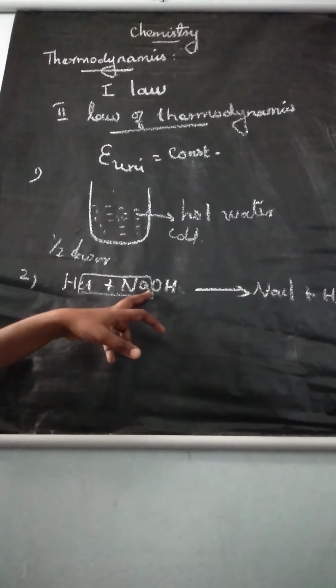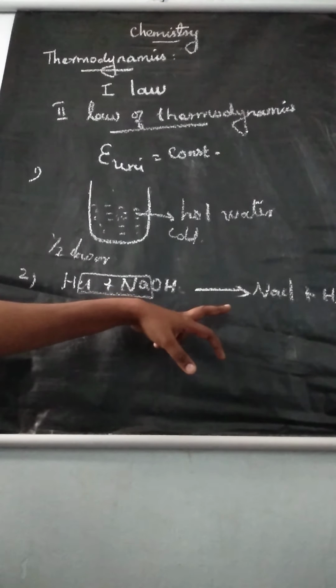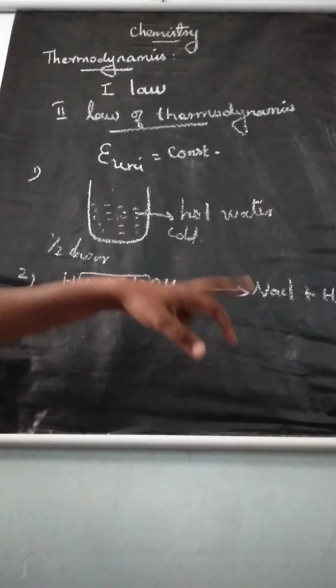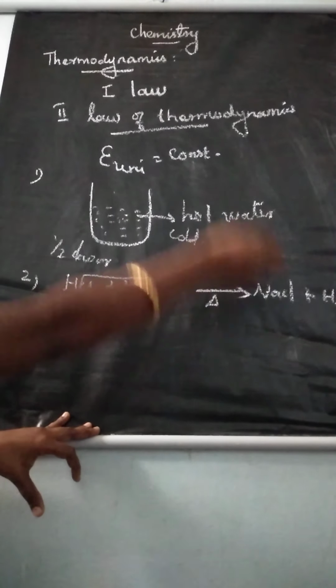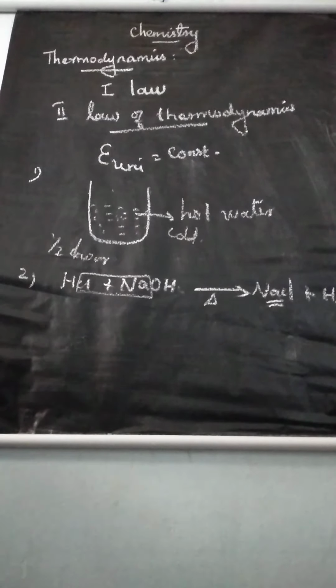So hydrochloric acid and sodium hydroxide mix to form sodium chloride and a water molecule with the evolution of heat. Understand? So two examples we learned.